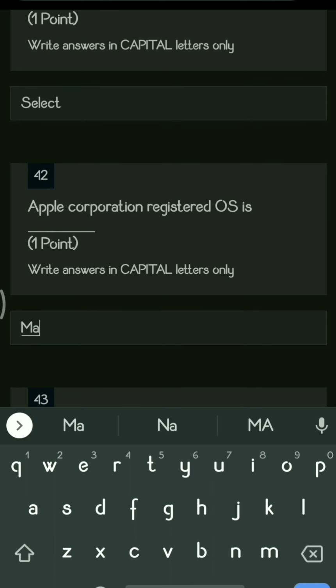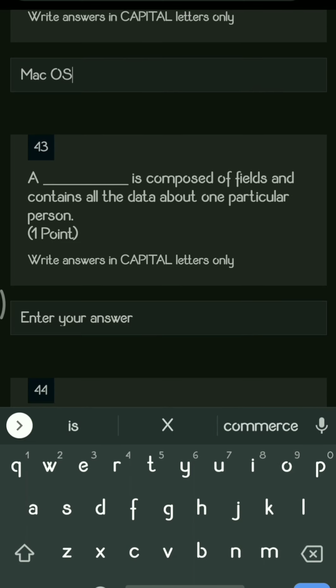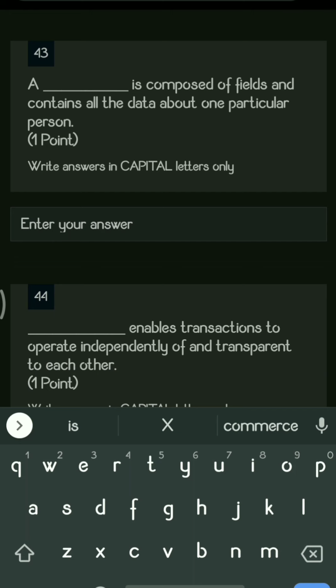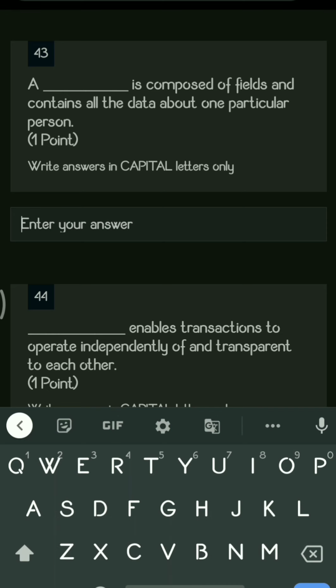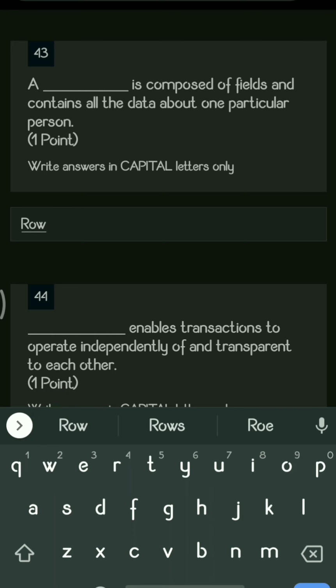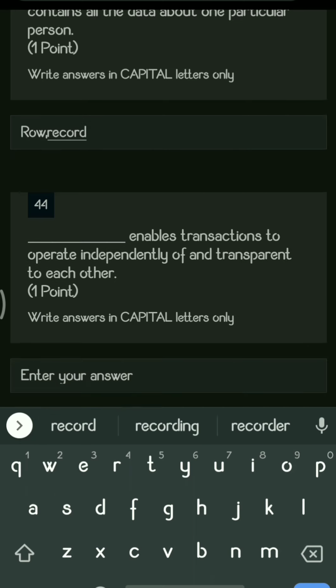Here the answer is Mac capital OS. Next question. A dash is composed of fields and contains all the data about one particular person. So here the right answer is row, because when all the fields come together a row is created. It is also called a record.